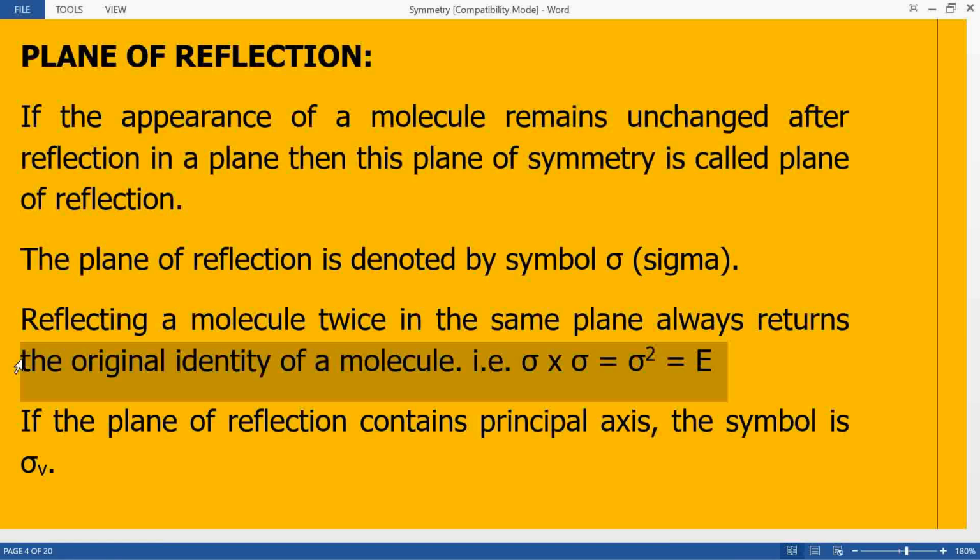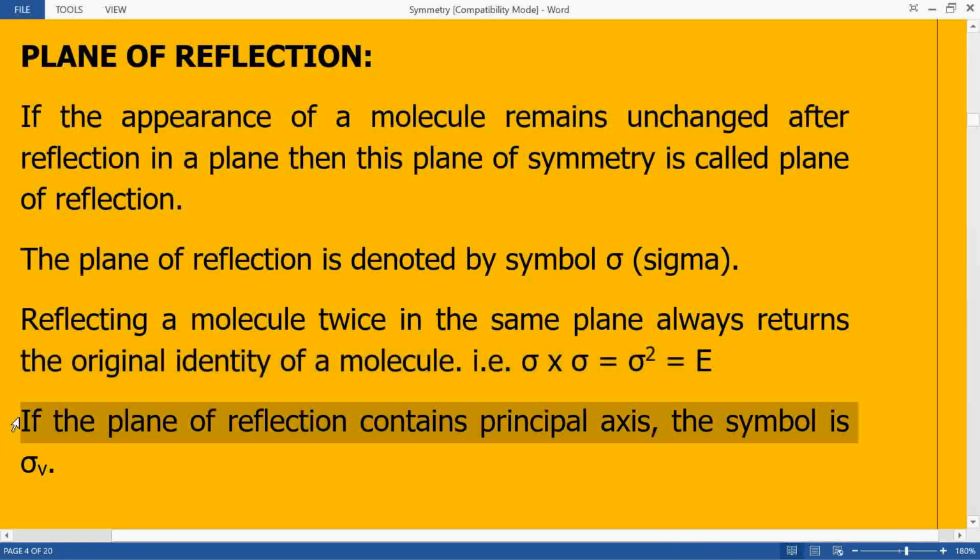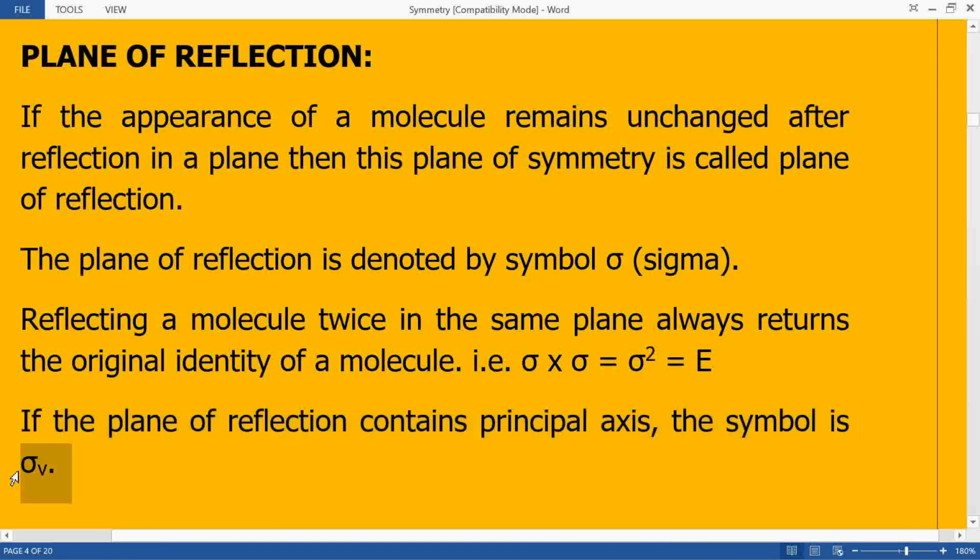Mathematically, we can say that sigma multiplied by sigma, that is reflection followed by one more reflection, is equal to sigma square, and that is always equal to E, that is the identity. Now, if the plane of reflection contains principal axis, then the symbol given to the symmetry element is sigma V.